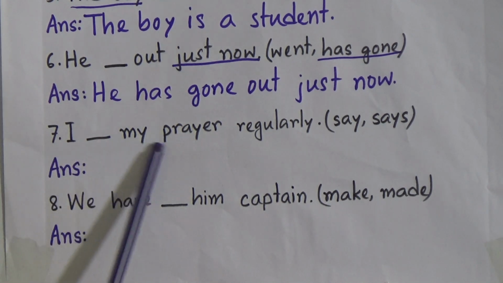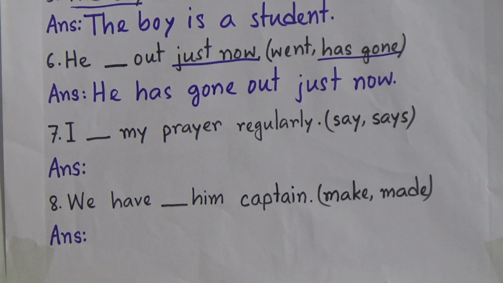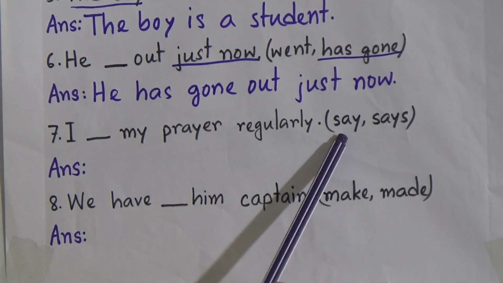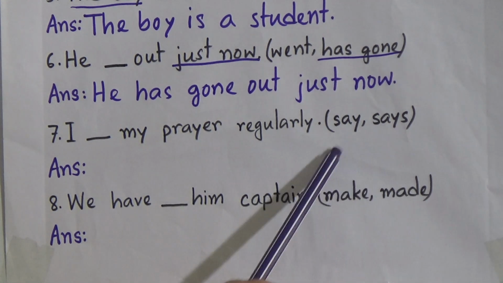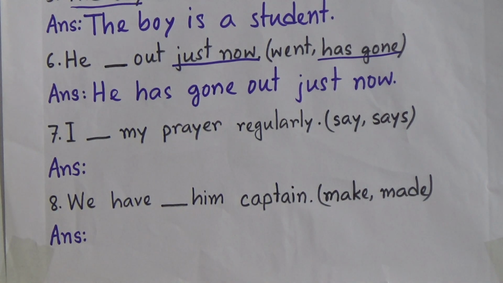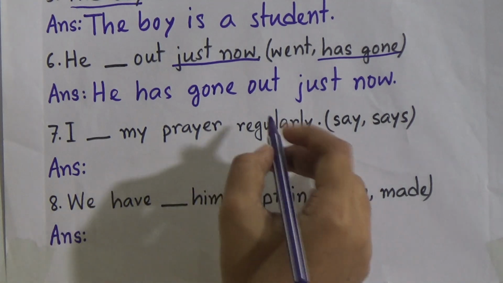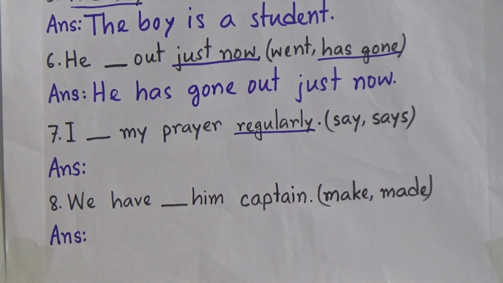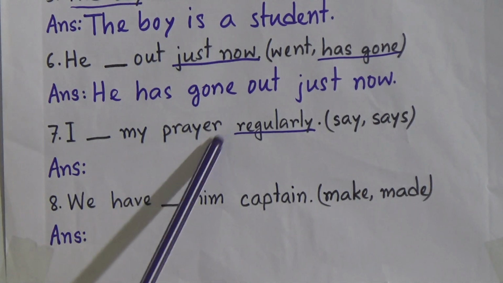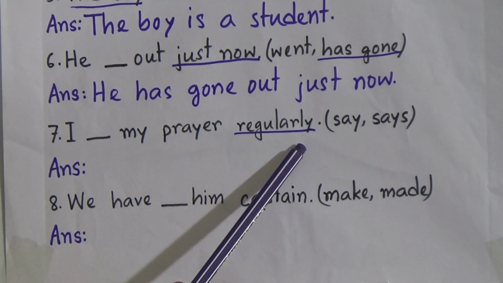And now look, number 7. I dash my prayer regularly, and the options are say or says. So which one will be the correct answer? Could you guess? Now at first look at the word regularly. So when you find every day, regularly in a sentence, we all know that the sentence will be present indefinite tense.